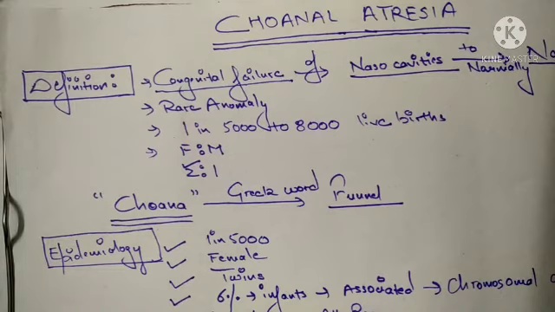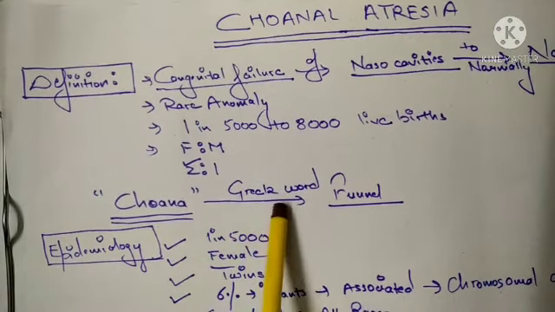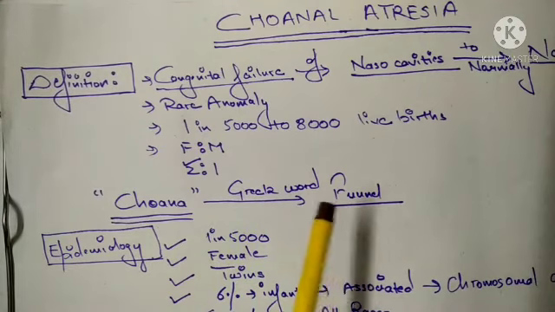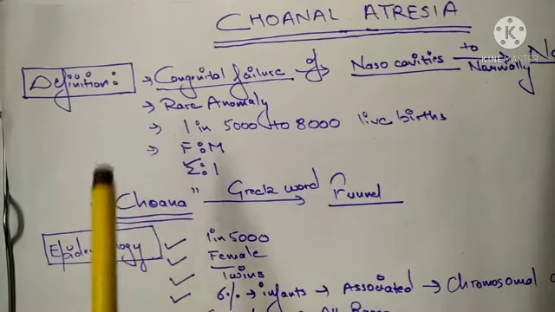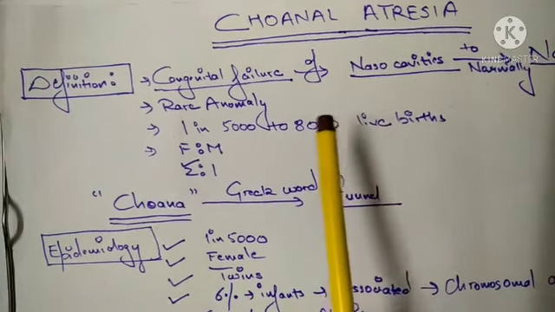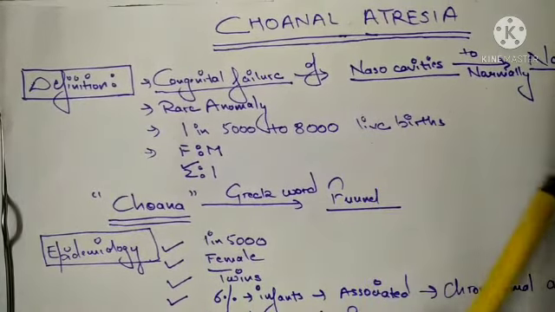The word choana comes from the Greek word meaning funnel. In the definition, it is a congenital failure of the nasal cavities to open normally into the nasopharynx.